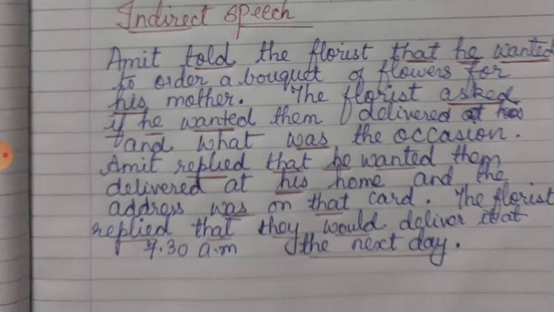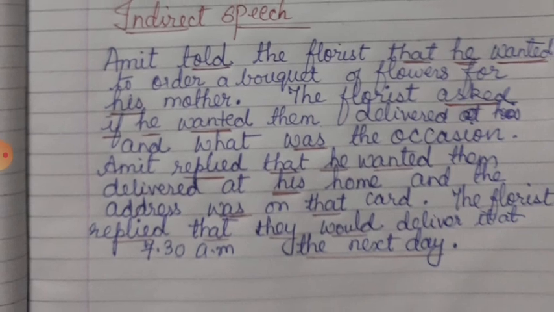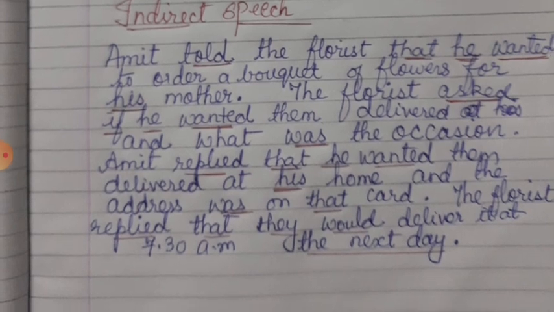For example, if you have a sentence like the teacher ordered the child to complete the work. The teacher ordered. Now after ordered, you are not going to use any conjunction. You will use infinitive to. The teacher ordered the child to complete his work. Okay. So for an imperative sentence, you will use the infinitive to. You will not use any conjunction.